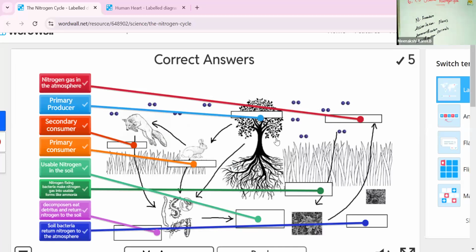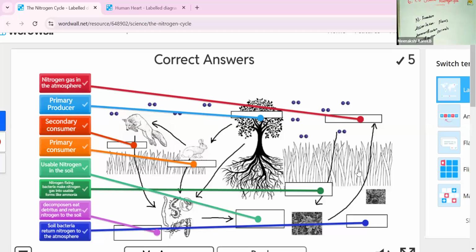This is the first producer, that is, the plant is the producer part. Secondary consumer is the animal. Primary consumer is the small animals that consume the nitrogen. Usable nitrogen means this part, and usable nitrogen in this part also. Nitrogen fixation means here.